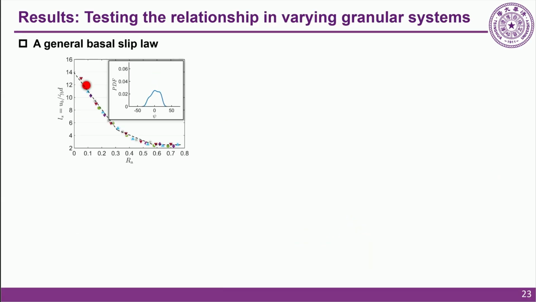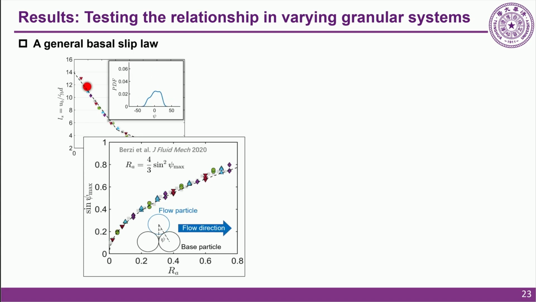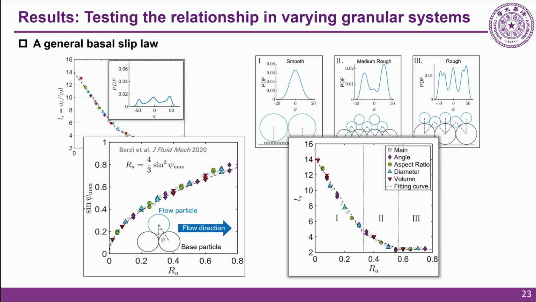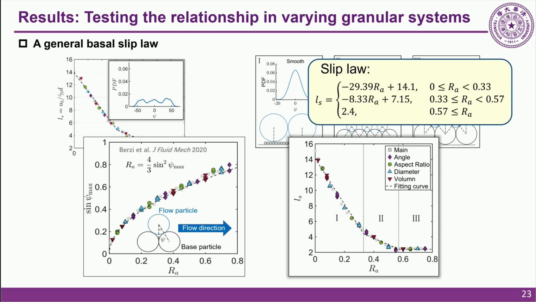Now, we finalize our general basal slip law. First, we found that the maximum collision angles across all roughness are in perfect agreement with the theoretical geometry limit. This confirms that the basal slip is fundamentally locked by the base geometry. Furthermore, these collisions exhibit three distinct distribution types: smooth, medium rough, and rough. Each region represents a unique microscopic interaction. Driven by these states, we can finally propose a three-stage, piecewise slip law.